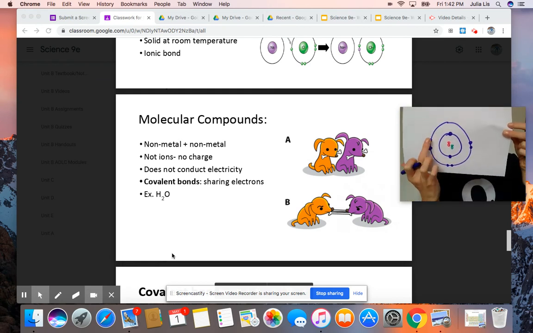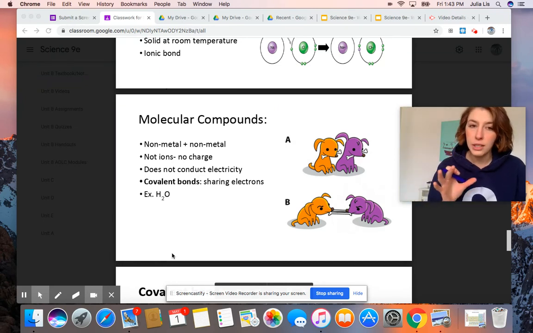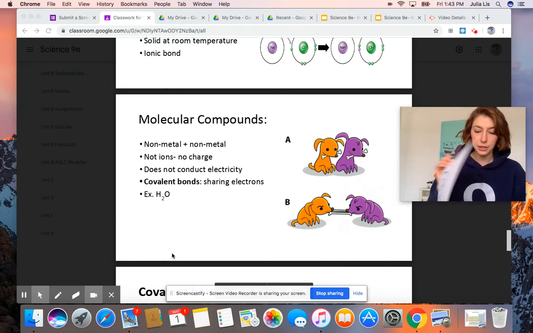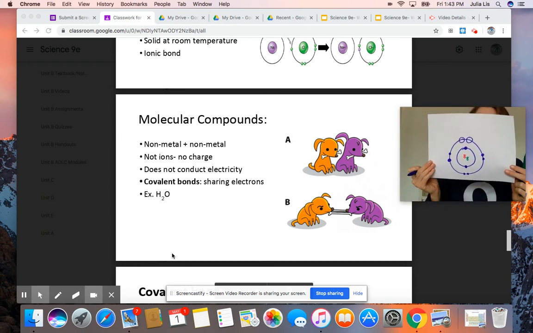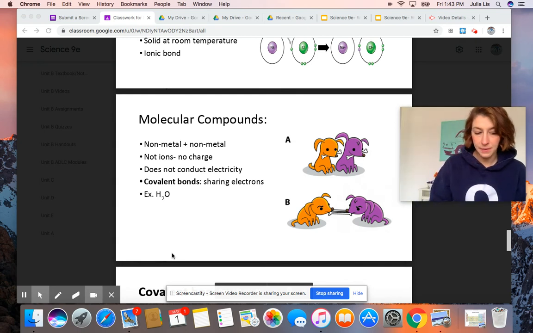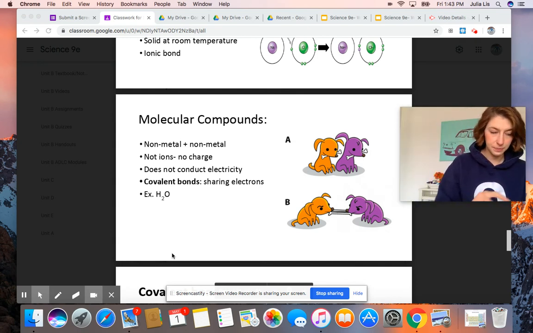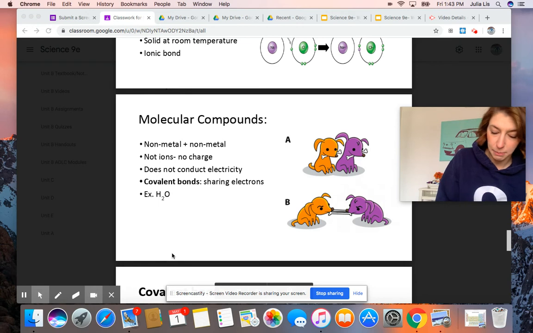So here's 6: 2, 4, 6. So in order for oxygen to be full, it is actually missing 2 electrons. So it needs to find 2 electrons in order to be full, in order to be happy. Now hydrogen is the first element on the periodic table, so it's going to have 1 proton and 1 neutron.